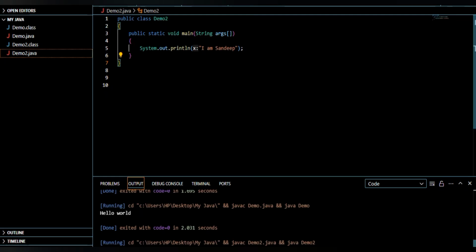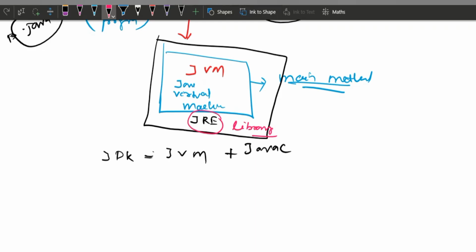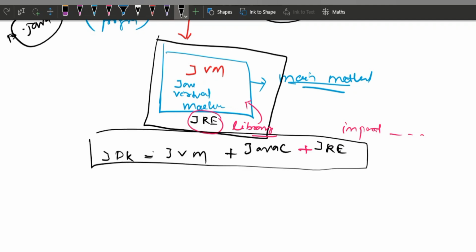This is a simple program. We don't need any library, but there are certain things which we have to call when we use them. We have to import from the library. We have to write the statement import, dot dot dot, in this way. So the JDK also contains the JRE, Java Runtime Environment. Clear? This is our first program. We will do many such programs. Through this we will eventually learn the whole syllabus of standard 9 and 10.